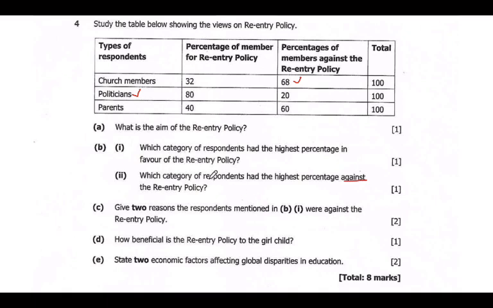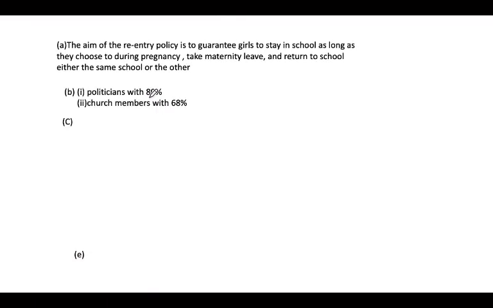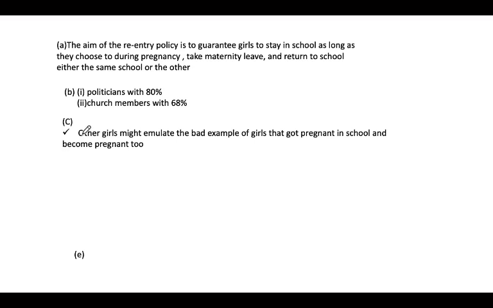Okay, now if we look at the respondents in B1 there, who are in favor, what are some of the reasons where they were against the entry policy? So let's see exactly. Here the reasons they were against the particular entry policy was other girls might emulate the bad example of girls that got pregnant in school and become pregnant too.